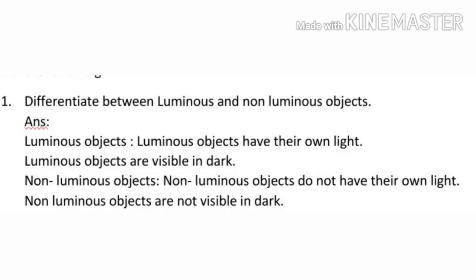Next exercise is answer the following. First one is differentiate between luminous and non-luminous objects. Luminous objects have their own light. Luminous objects are visible in the dark, while non-luminous objects do not have their own light. Non-luminous objects are not visible in the dark.